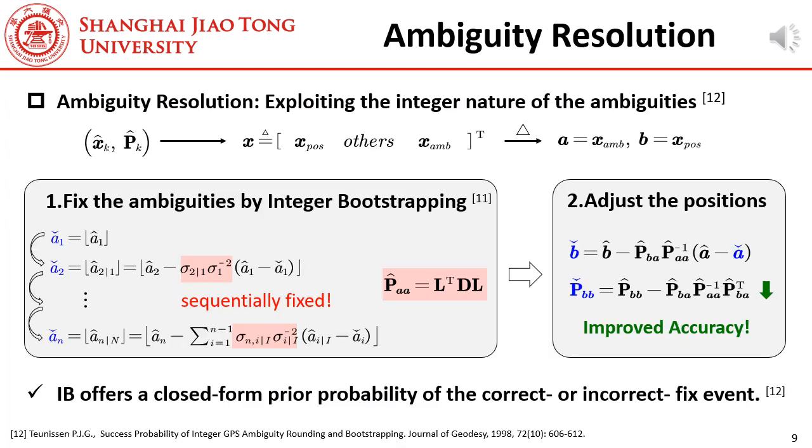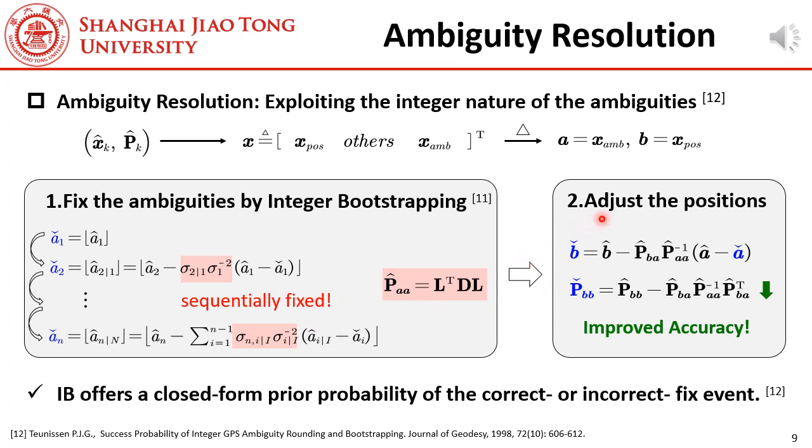The next step is ambiguity resolution. Now we have the float solution and its covariance. X has the structure like this. We are interested in positions and ambiguities. So, we define A as X ambiguity, and B as X position. For ambiguity resolution, the first step is to fix the float ambiguities by integer bootstrapping. Integer bootstrapping fixes the ambiguities sequentially, as shown in these equations. These terms come from the LDL decomposition of PAA.